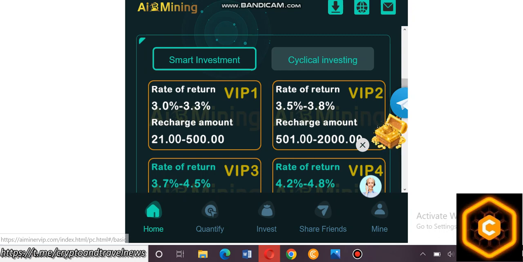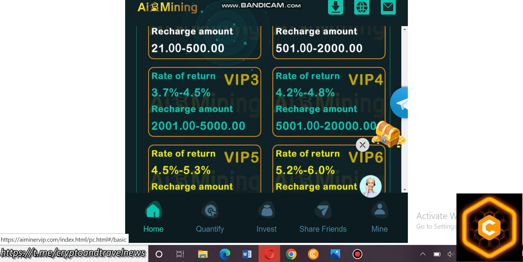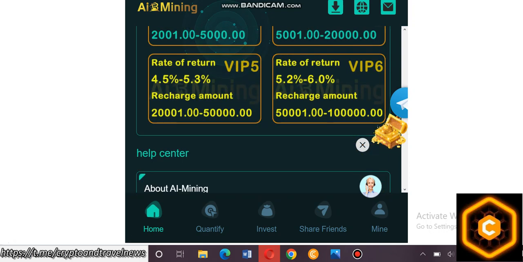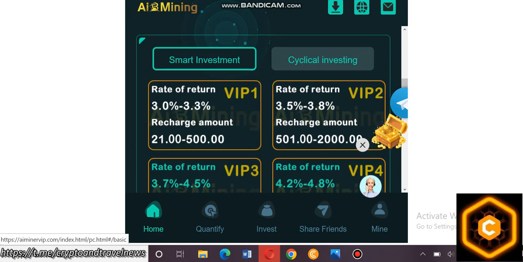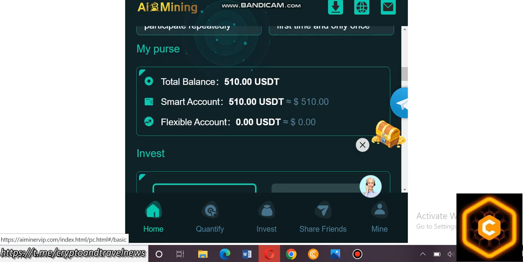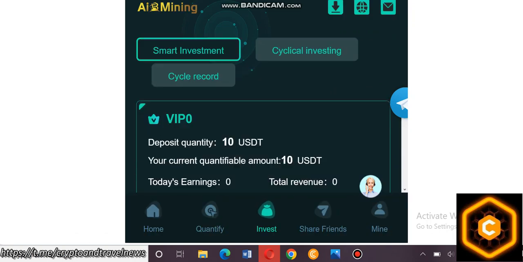Here it shows how many packages there are: VIP 1, VIP 3, VIP 4, VIP 5, and VIP 6. It's a big amount. If you want more and more, and take more risk, please safely collect these packages. There is a rate of return of 3% to 3.31%, and the amount is 21 USD to 500 USD. So how to use this? Please click this option.